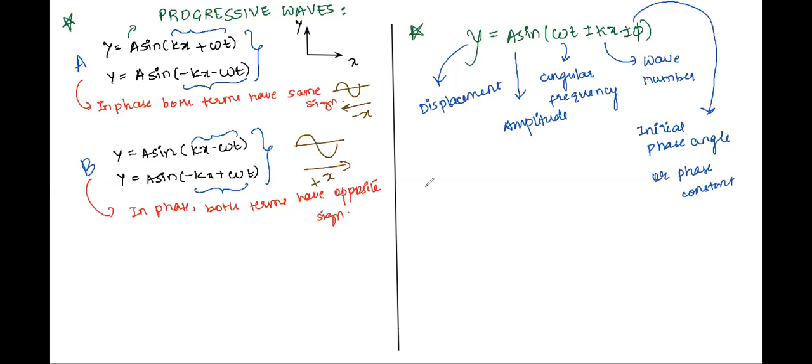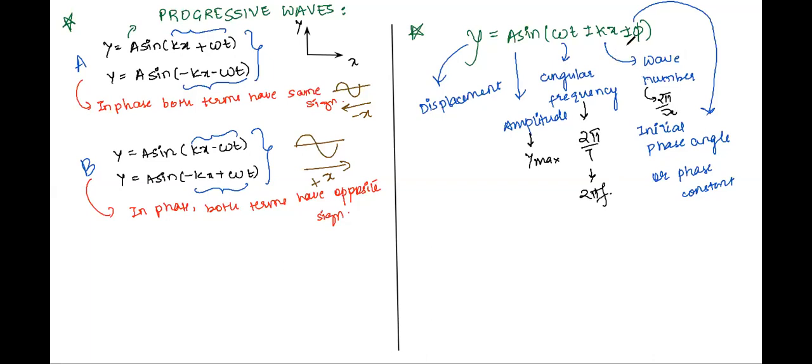Now let us define them again. Of course, we know amplitude is the maximum value of displacement, or y max. Angular frequency is 2π/T, or we can also write it as 2πf. Next, the wave number k, we define as 2π/λ.